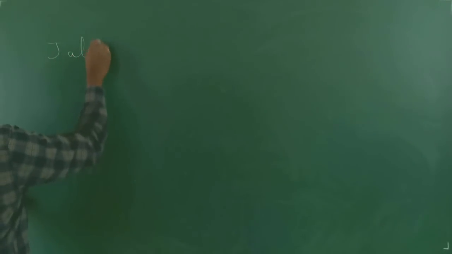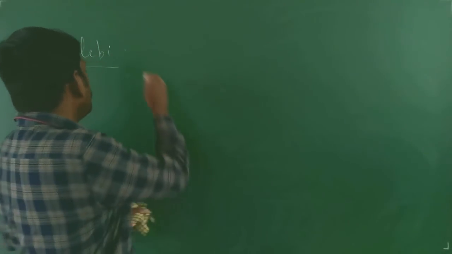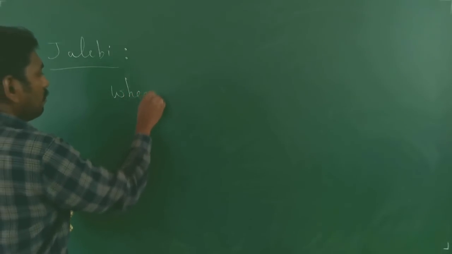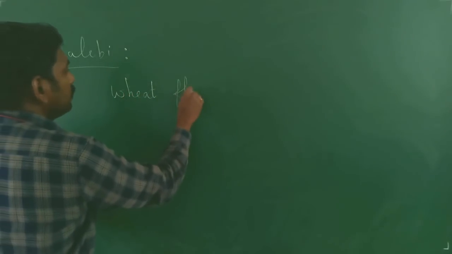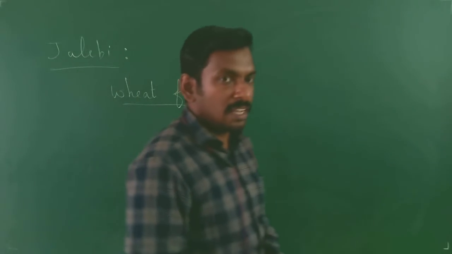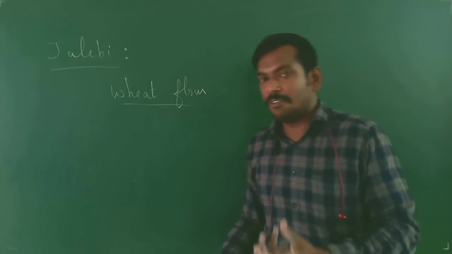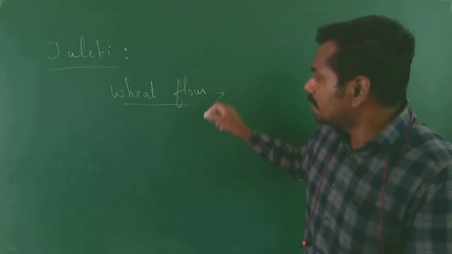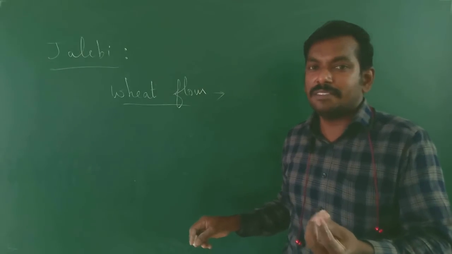Then we will see the process called the production of jalebi. How is jalebi made? You take wheat flour, mix it with water, and leave it for a few hours. It develops a slight sour taste.